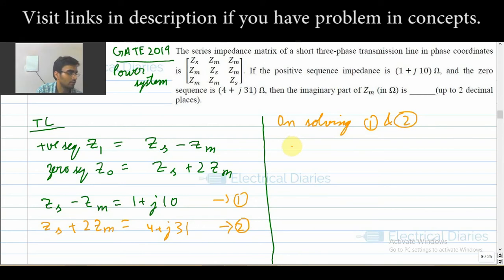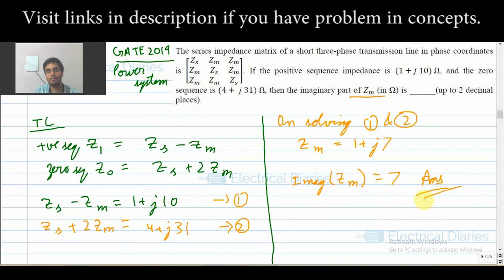We have to find the imaginary part of Zm, which comes out to be 1 plus J7. So the imaginary part of Zm is 7. That is how you solve the question, so the answer is 7. It is a simple question, and you must remember this concept for the transmission line.